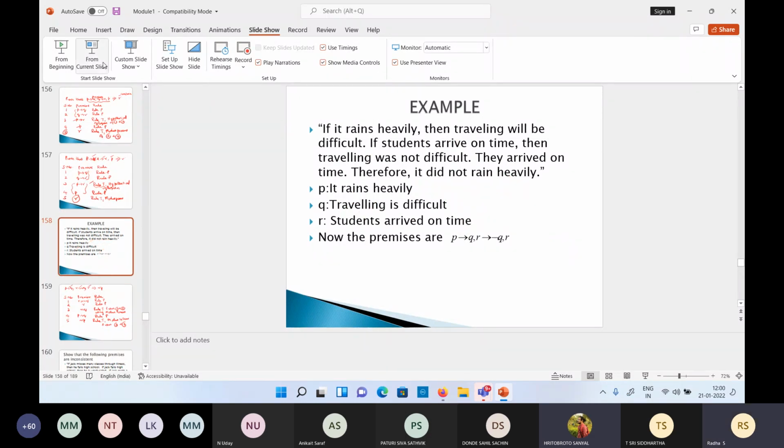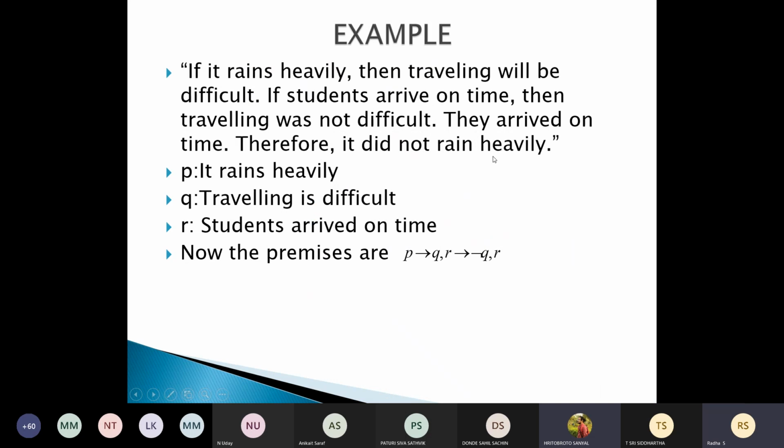We'll do this. If it rains heavily, then traveling will be difficult, right? See, they have given a set of statements. These are all the set of statements, starting from here. Is it visible? From here till here, these are all the given premises.